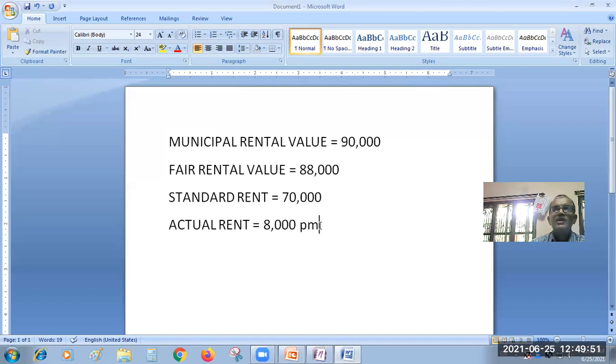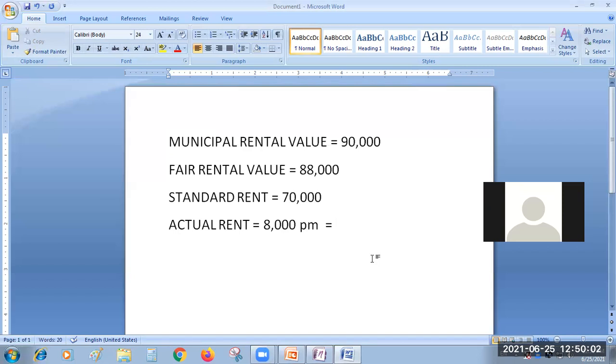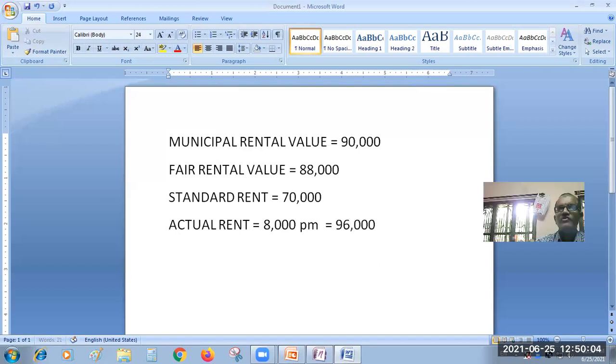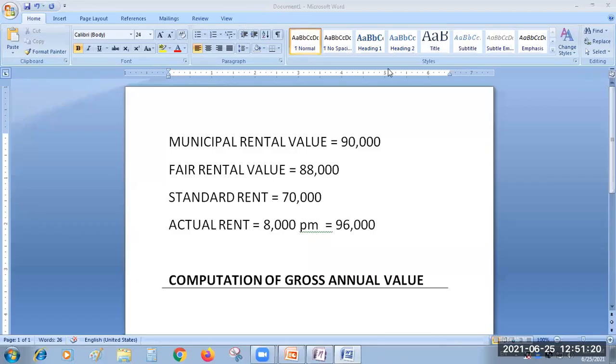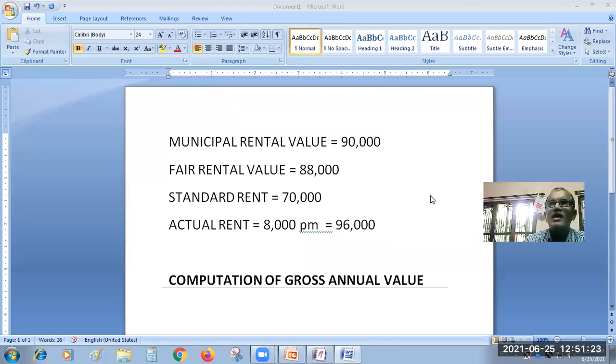Yes, actual rent here per annum, how much is it going to be? Per annum you have to take into account. 96,000, sir. Very good, 96,000. Okay, so based on that, you do the problem quickly and tell me the answer. I will check once. Let others also do.